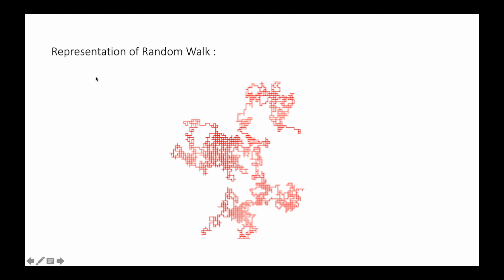So let us move on to the representation of random walk. I have already explained this kind of figure in the first slide. So this is a typical example of a random walk, irrespective of direction. Each direction has equal probability and the step size is the same, for example, say unity. So this kind of displacement can be explained with the help of random walk.